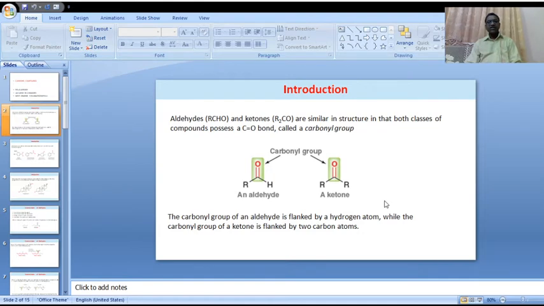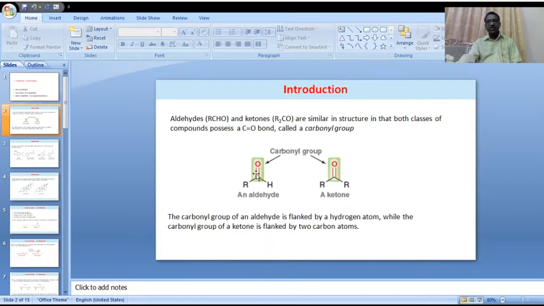Aldehydes and ketones are compounds containing the same functional group. These two compounds contain the same functional group, C double bond O, the carbonyl functional group.